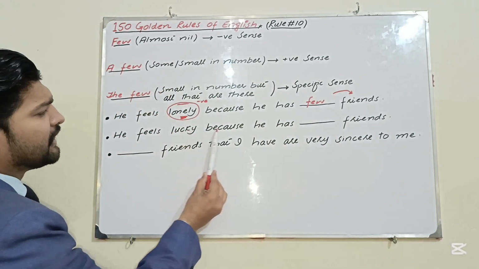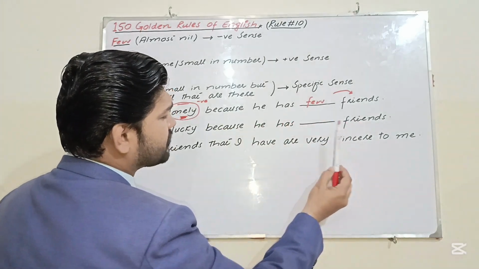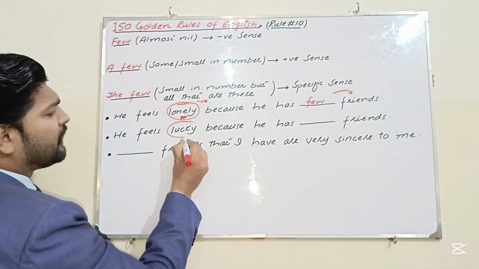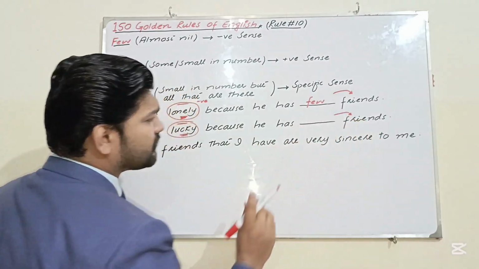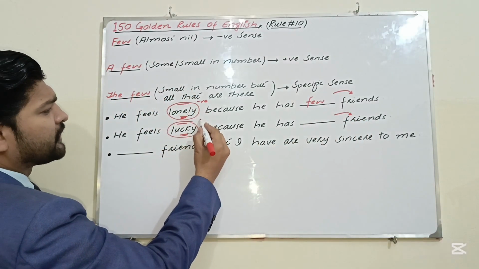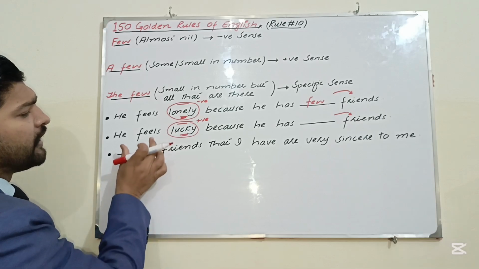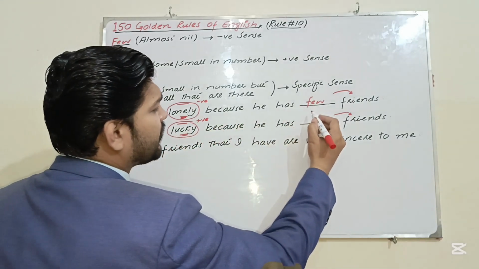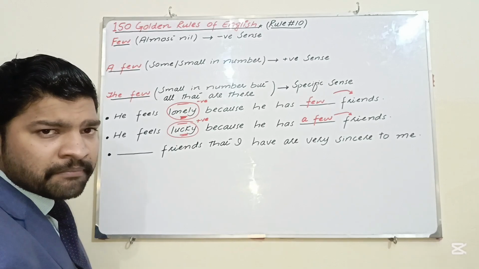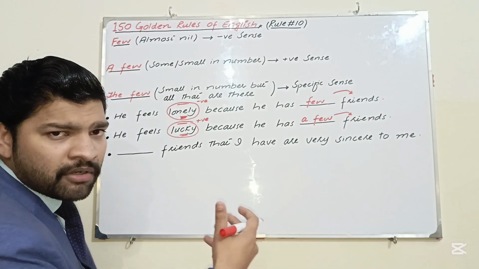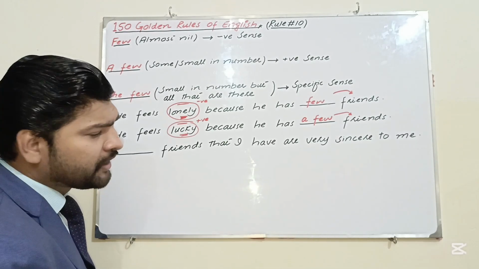He feels lucky because he has dash friends. The clues are lucky and, after the blank, friends. So lucky is a positive sense. So he feels lucky because he has a few friends. A few friends means some friends, friends that are small in number.